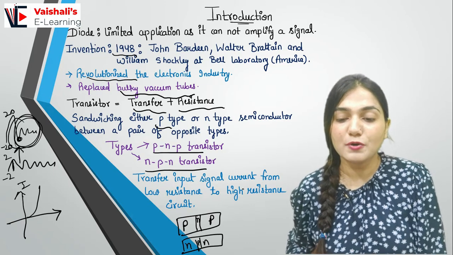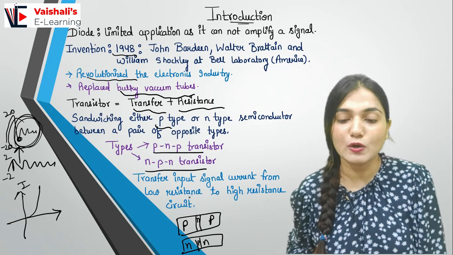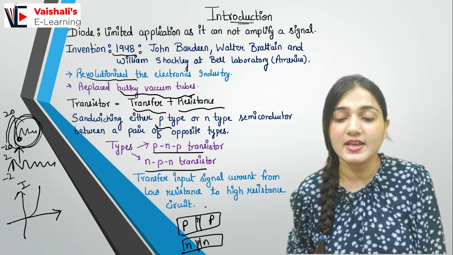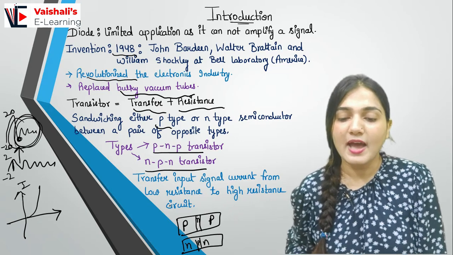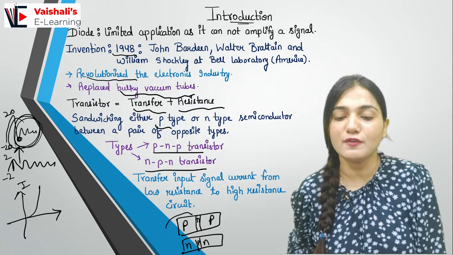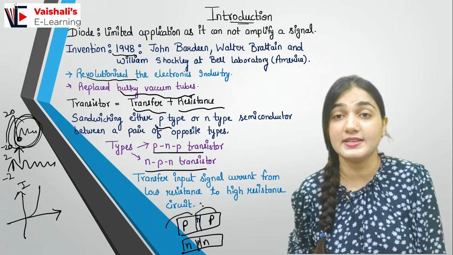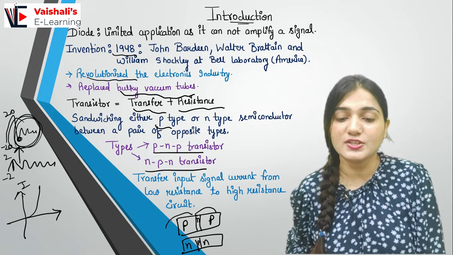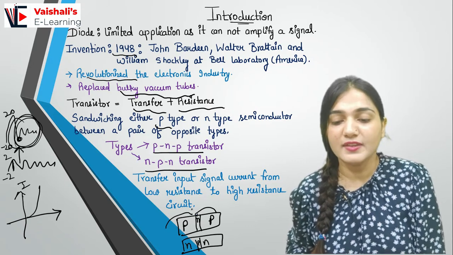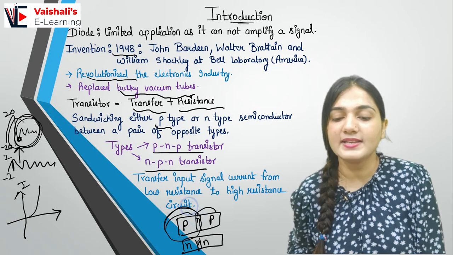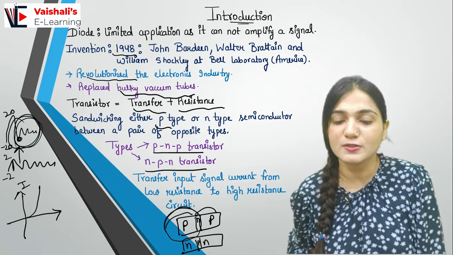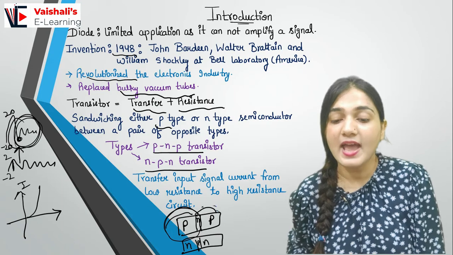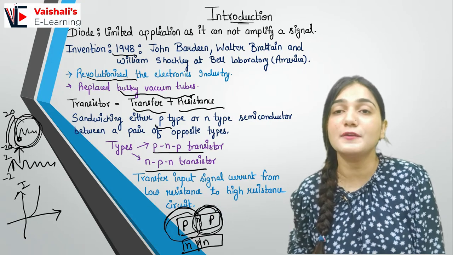It transfers the input signal current from a low resistance to a high resistance circuit. So there will be a transfer of the resistance from low resistance to high resistance. How are we changing the resistance? The resistance will be changed by changing the biasing. The first circuit is biased as a forward bias. This first PN junction is forward biased and the second NP junction is reverse biased.